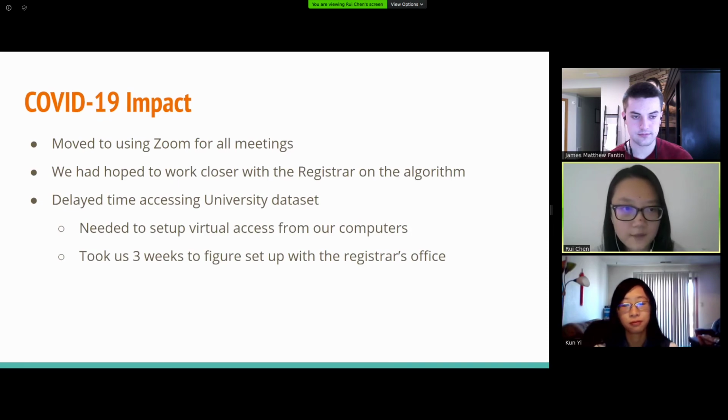Here is some COVID-19 impact. The first one is that we moved all the meetings to Zoom. We had hoped to work more with the registrar, to request more data and show our algorithm to them. But due to COVID-19, we did not have the time or the opportunity to work with them. And as I said before, it took us a longer time to access the university datasets because we had to set up virtual access from our computers.